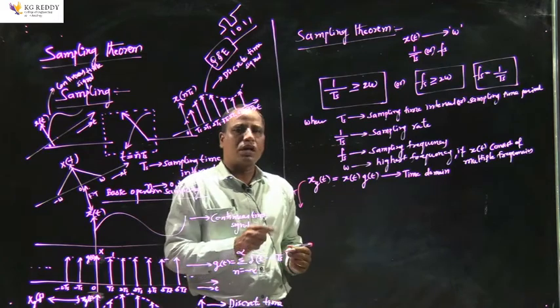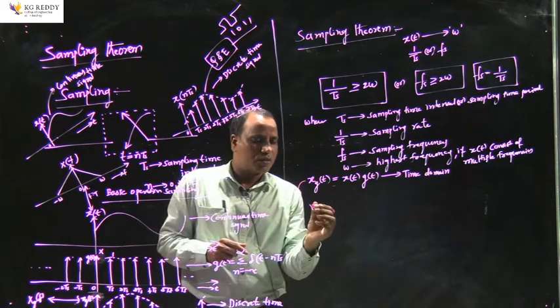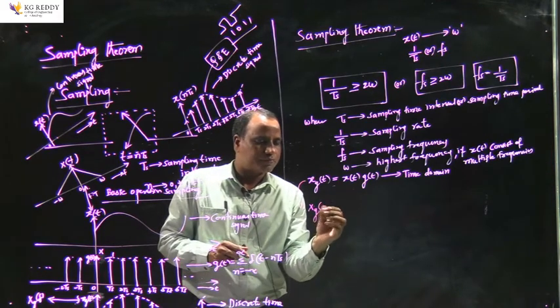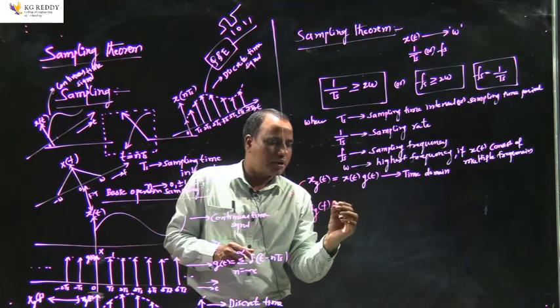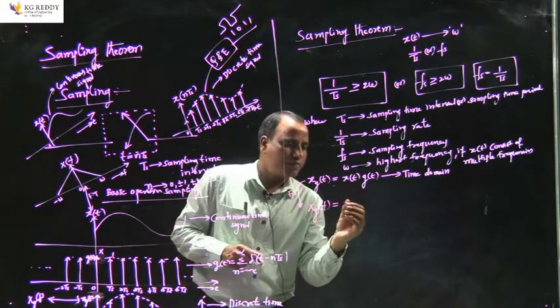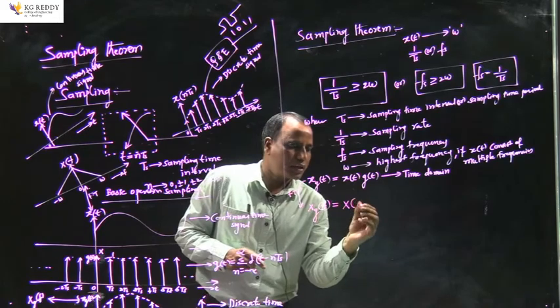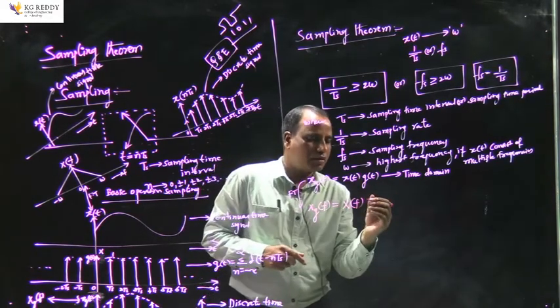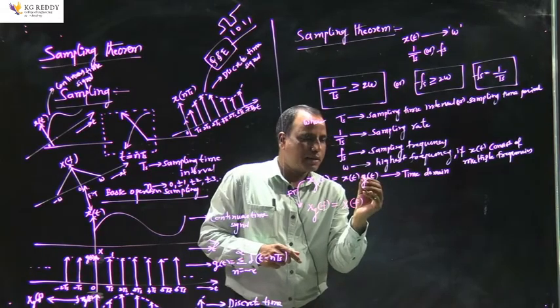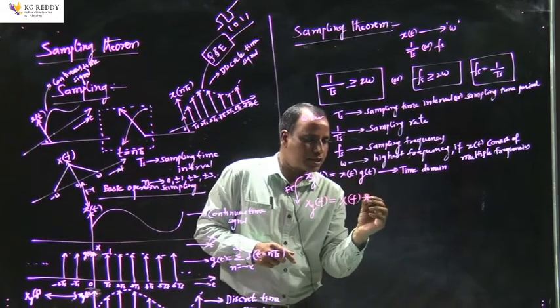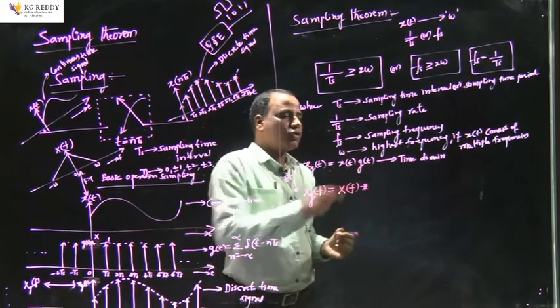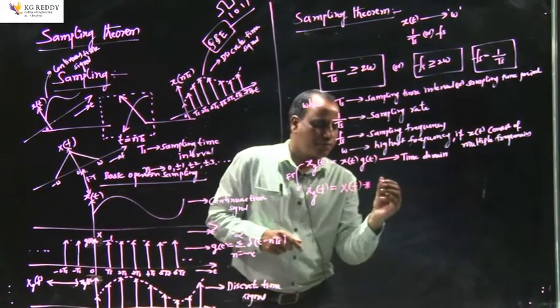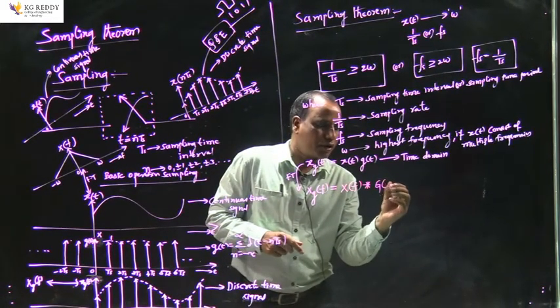If I apply the Fourier transform, xg of t becomes Xg of f, x of t becomes X of f, and this multiplication becomes convolution, and g of t becomes G of f.